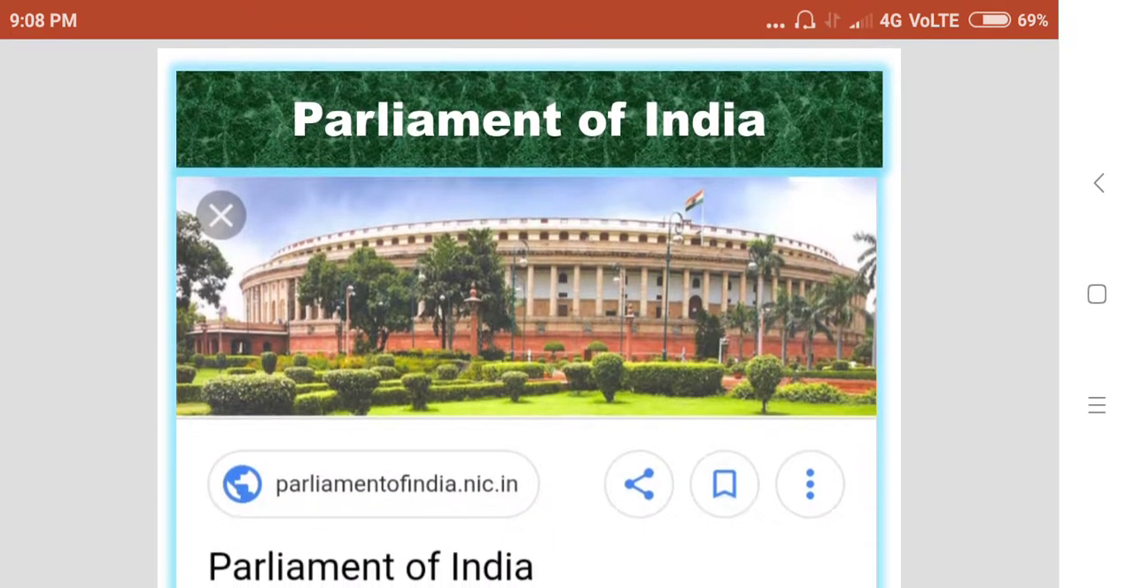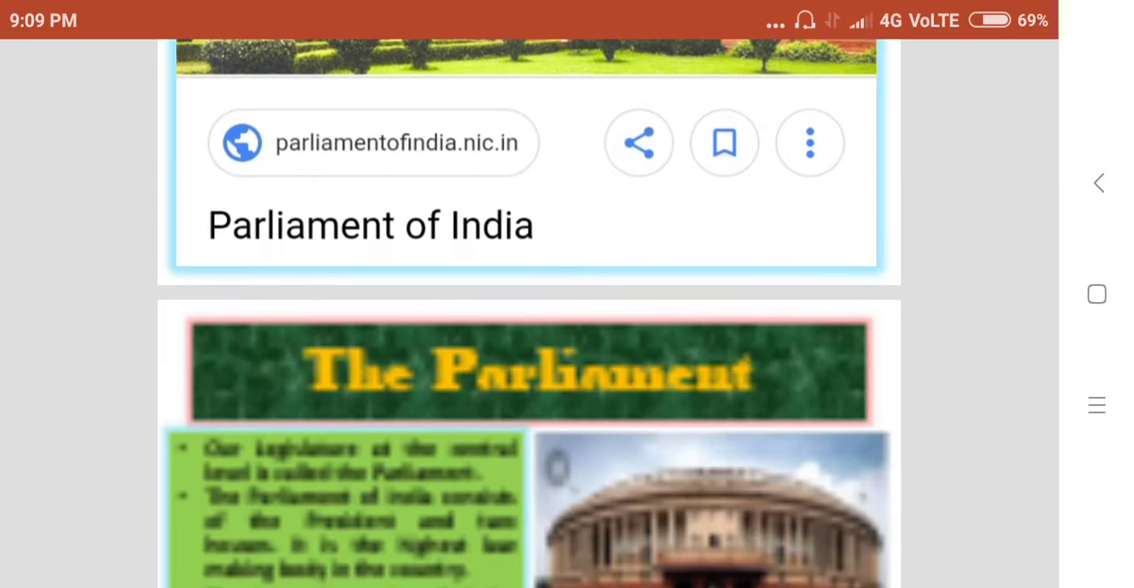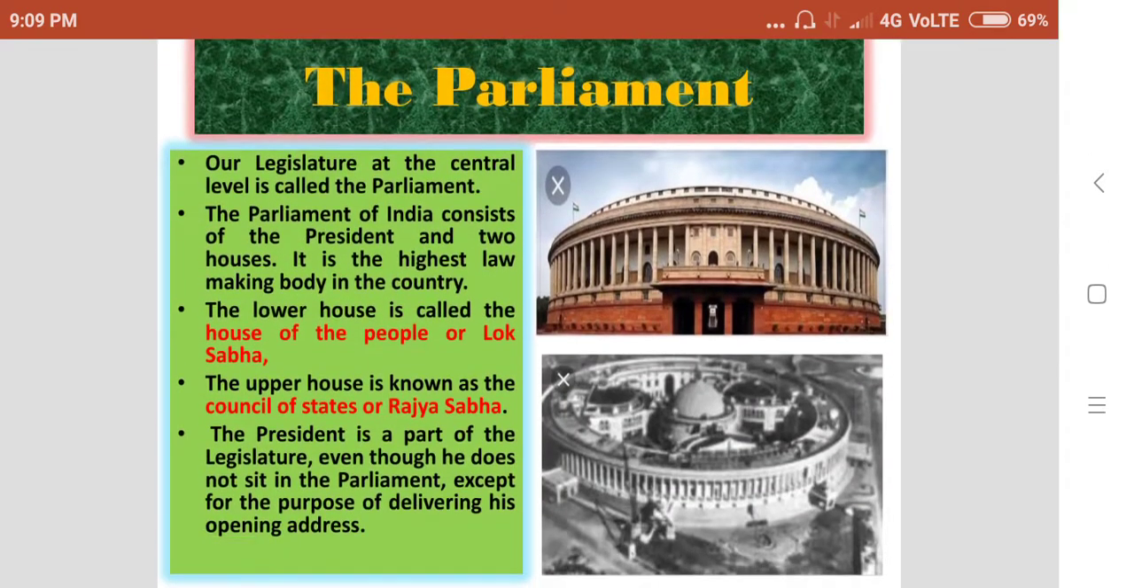So, this is the Parliament of India, where the decisions are taken and many programs are concluded and implemented. So, this is also called the legislature of India. Our legislature at the central level is called the Parliament.